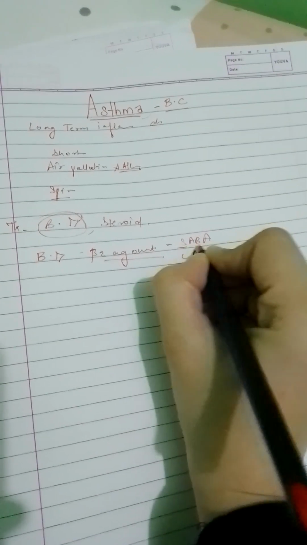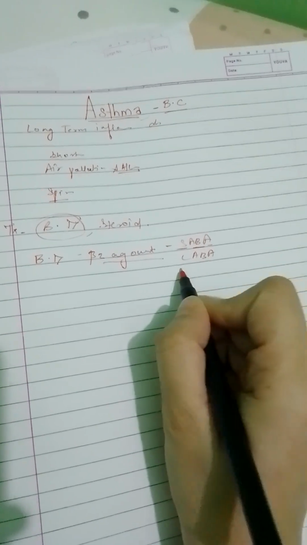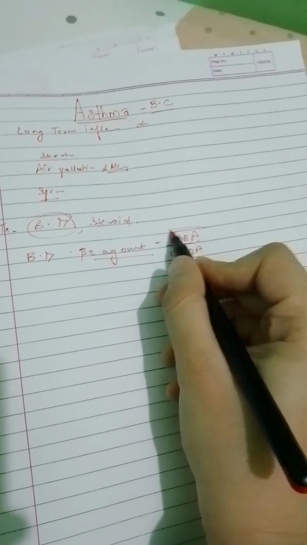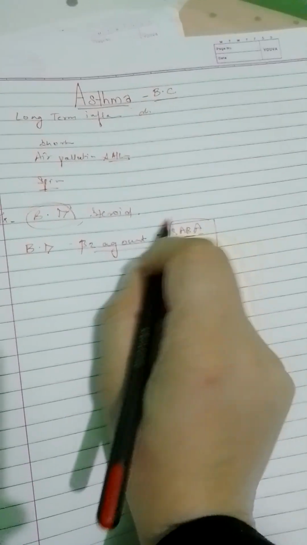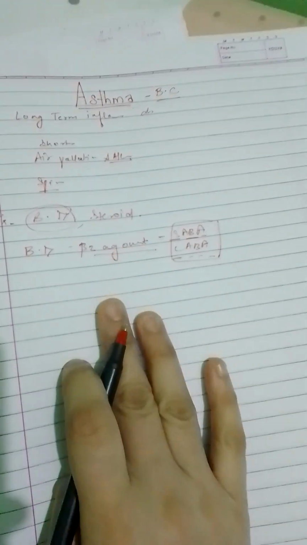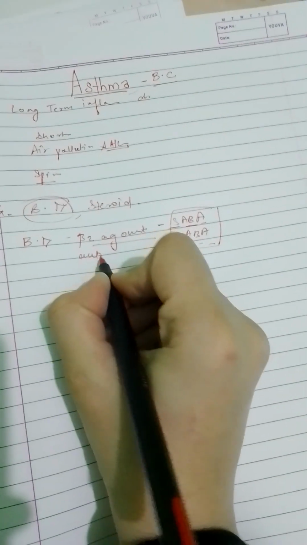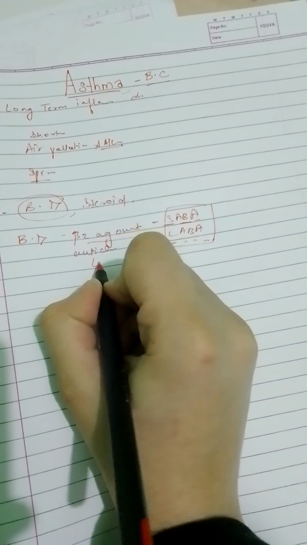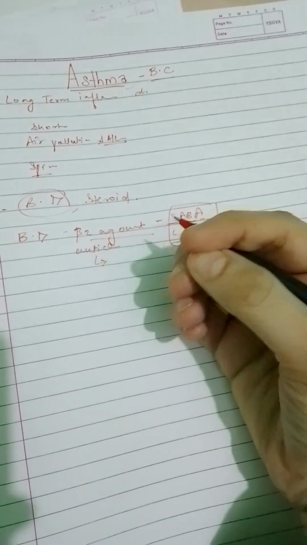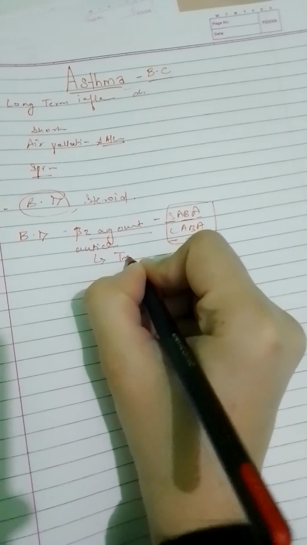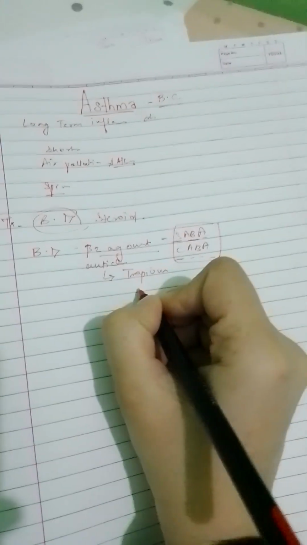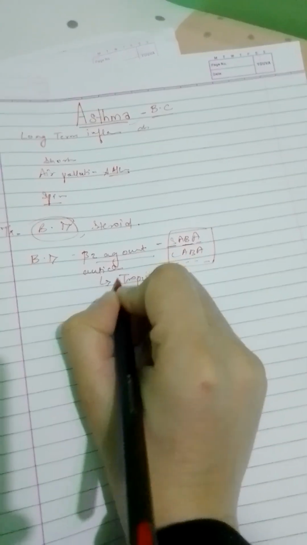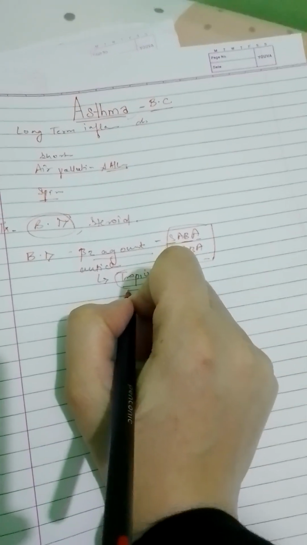SABA is short acting beta 2 agonist, and LABA is long acting beta 2 agonist. These we can use in asthma. Another one is anticholinergics, the drugs which have tropium in their name.